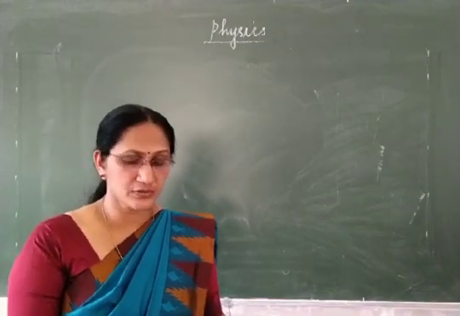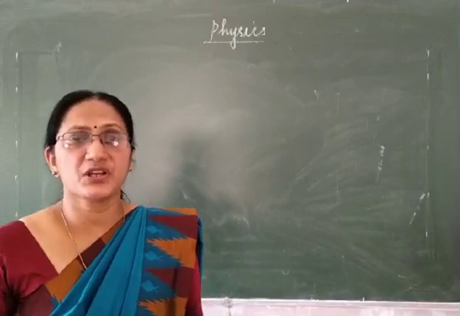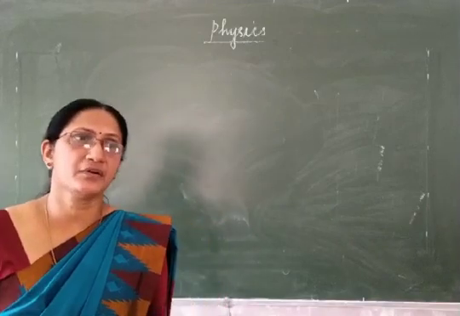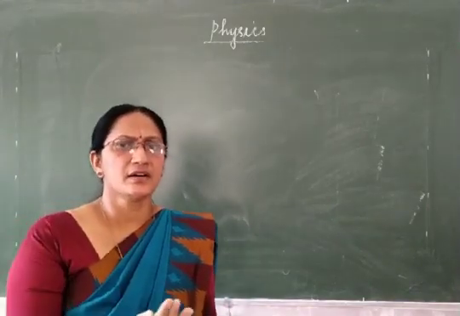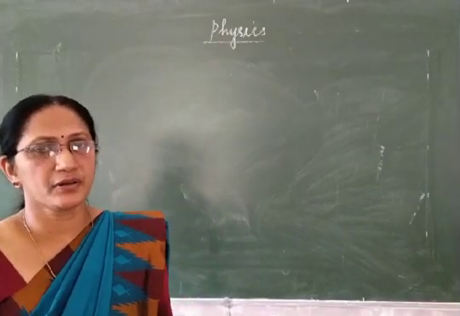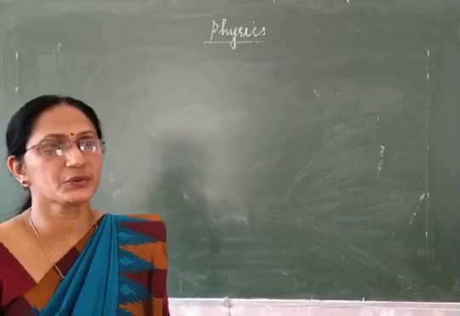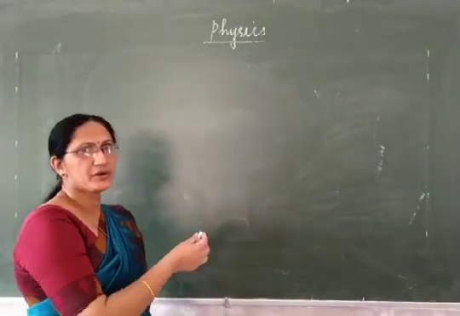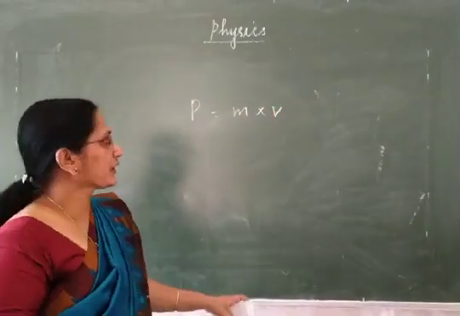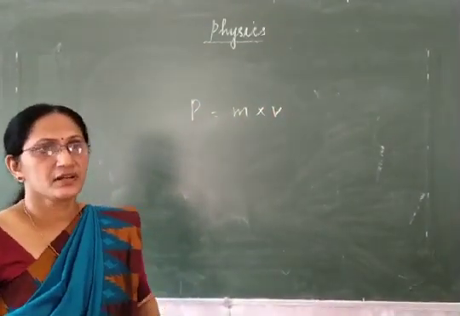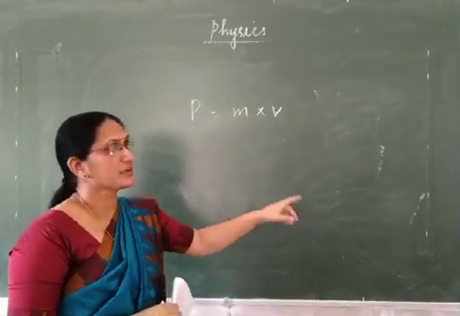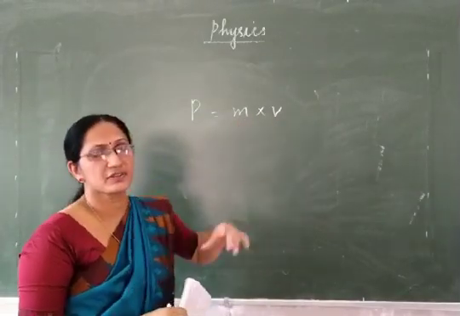Then the second law states that the rate of change of momentum is directly proportional to the force applied on a body. These are just a revision of previous classes. Rate of change of momentum is directly proportional to the force applied. Momentum is the product of mass and velocity. This momentum is a term connected with moving bodies. You can find out momentum by multiplying mass with the velocity.